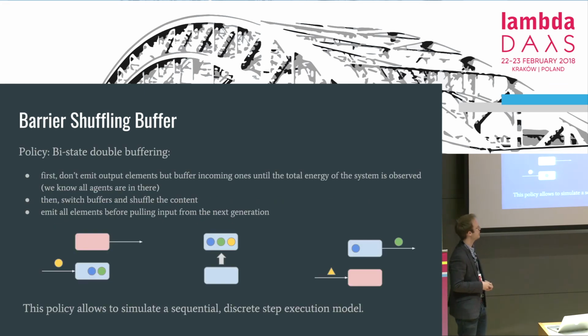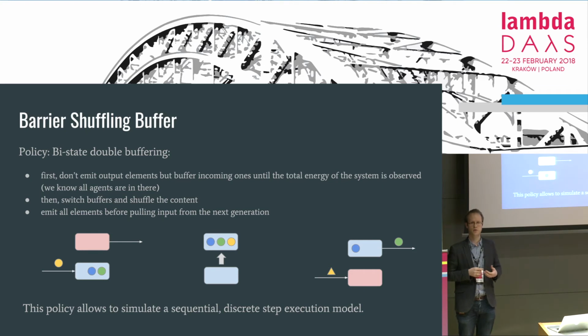And the final strategy we consider is more complex, but it's very interesting because it actually allows us to simulate within a stream a classical sequential discrete step execution. So within the buffer, we disconnect the input and the output, and we keep consuming the input until all the population is inside. How can we tell?